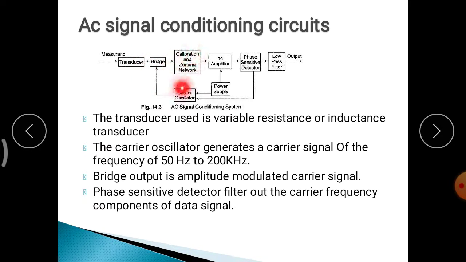And so for an unbalanced, improper condition, it will be properly managed by this calibration and zeroing network. Next, the amplifier.